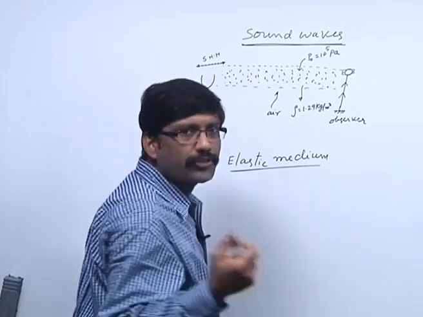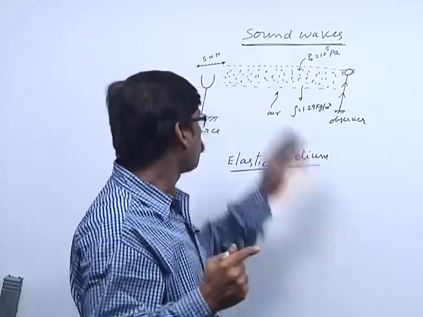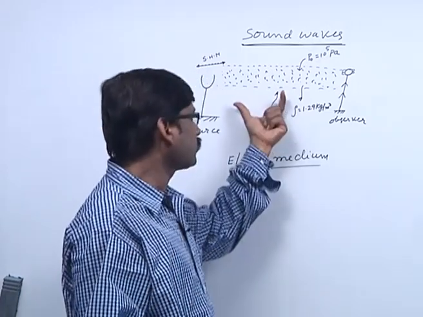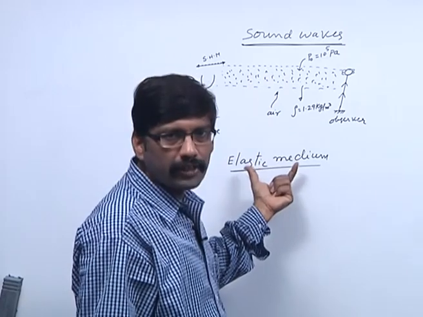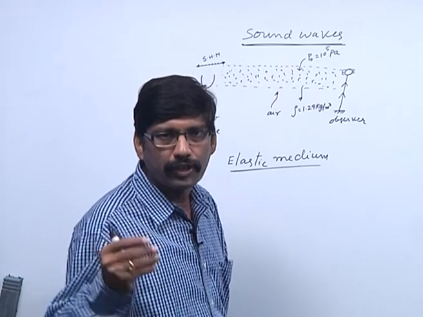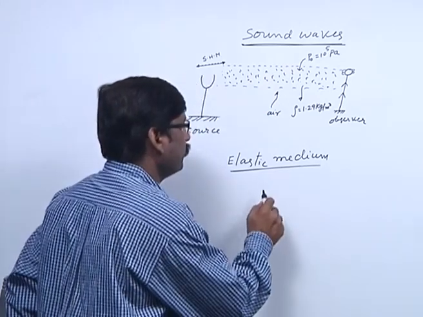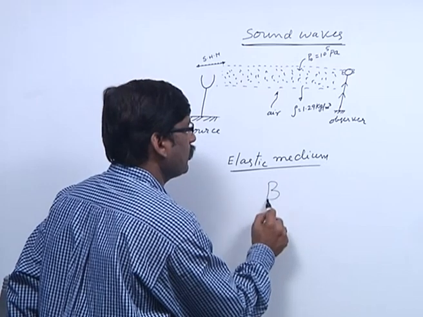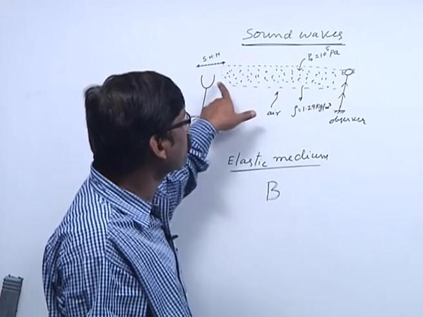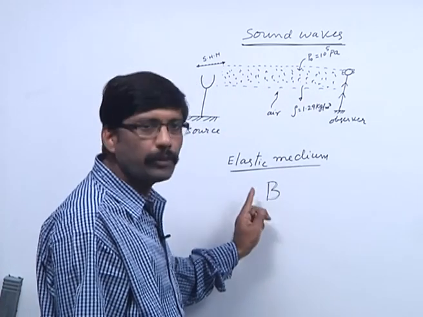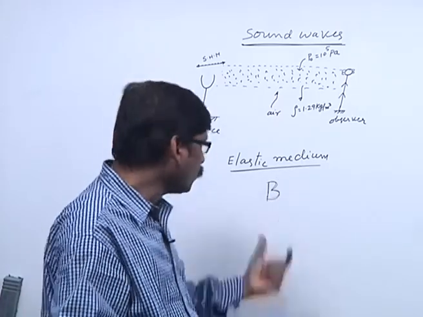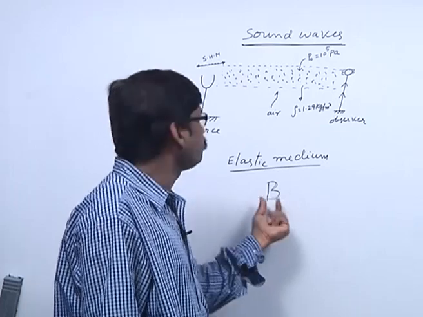Then how do you measure its elasticity? For the propagation of any sound wave, we need an elastic medium. But first you should know the elastic nature of this medium. So, what is the elasticity of the air? Since we know that for liquids and fluids, we have only a bulk modulus B. Let B be the bulk modulus of air. What is the bulk modulus? Let us try to calculate the bulk modulus of air.